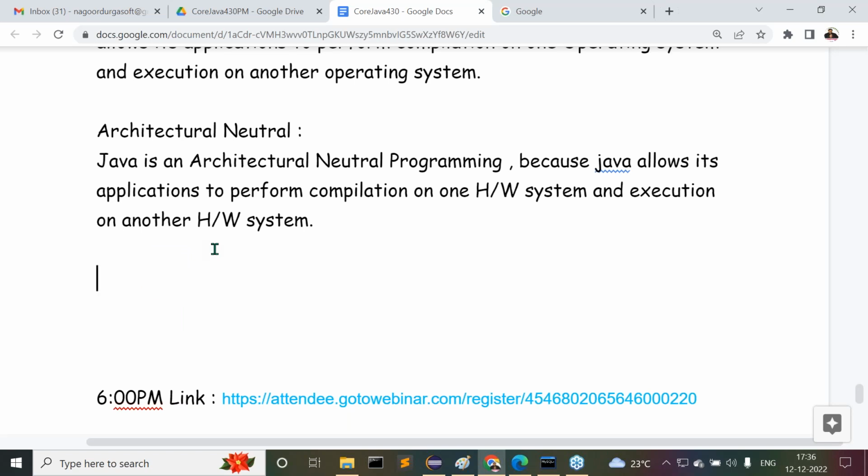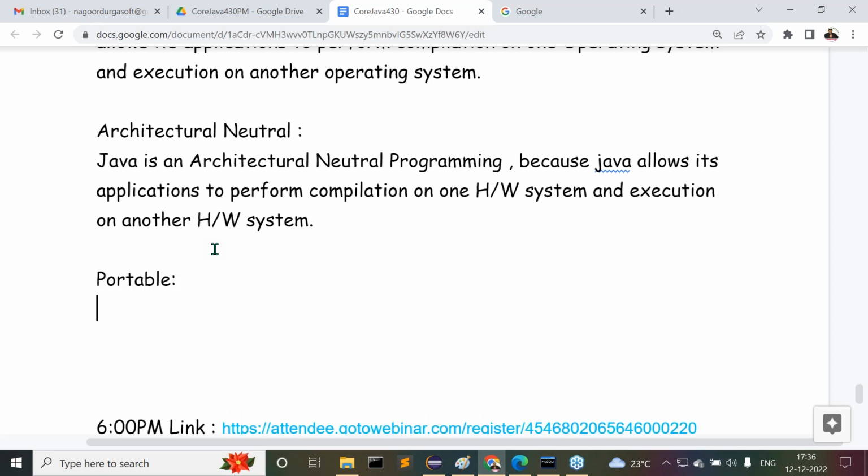This is one point. Next one, after completion of this architectural neutral, what next one you know? Portable. Listen guys, all of you listen carefully. One simple point here I'm telling you, now try to understand it clearly. Portable programming language. What is the meaning of it?